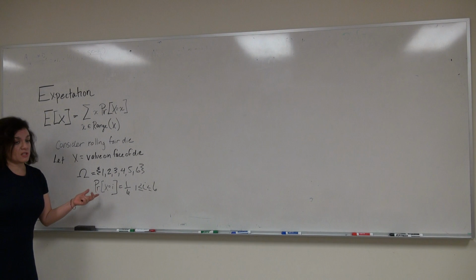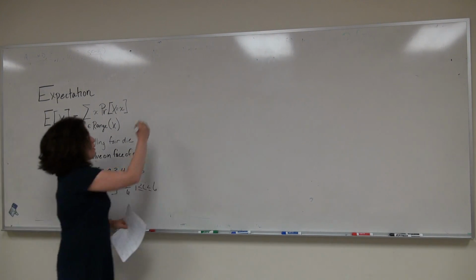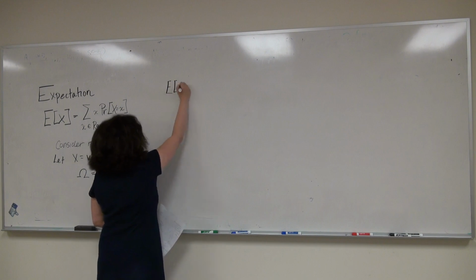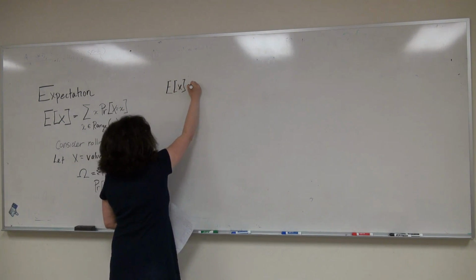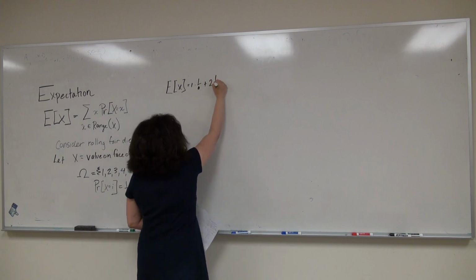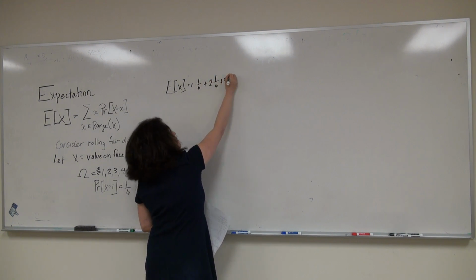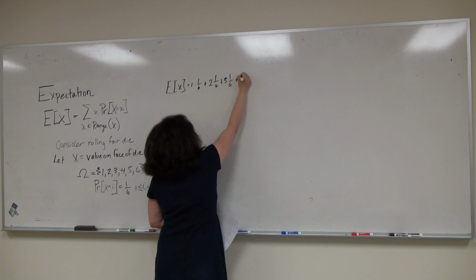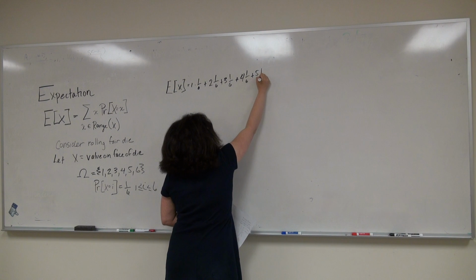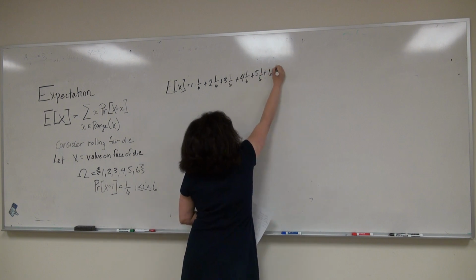So now we're just going to calculate this expectation. The expectation of X is going to be the sum of 1 times 1/6 plus 2 times 1/6 plus 3 times 1/6 plus 4 times 1/6 plus 5 times 1/6, and finally 6 times 1/6.